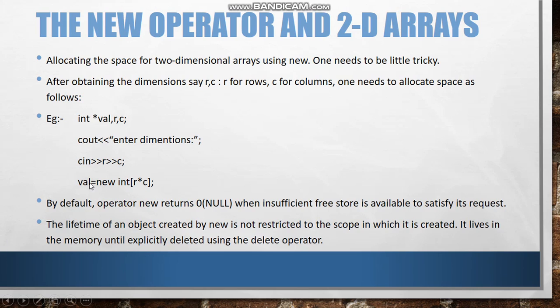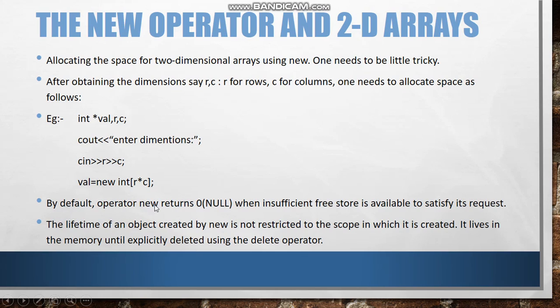The last statement is where we assign new to the pointer for the 2-dimensional array. As written here, the pointer variable is equal to new, then int, which is the data type, and instead of writing one size in the square bracket, we have given row and column. This will create the 2-dimensional array.